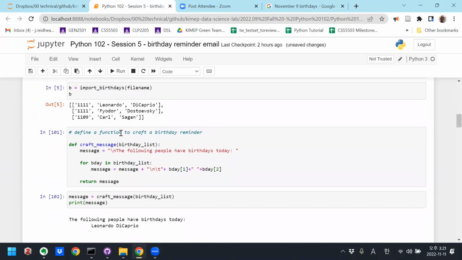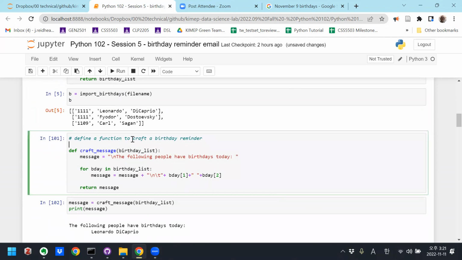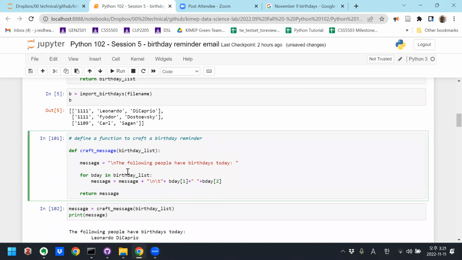So here, I'm going to craft the reminder message in this way. This is the message that I'm actually going to send myself by email, okay? For craft message, I'm going to define a function craft message where I input a list of birthdays. And the message is going to say, the following people have birthdays today.